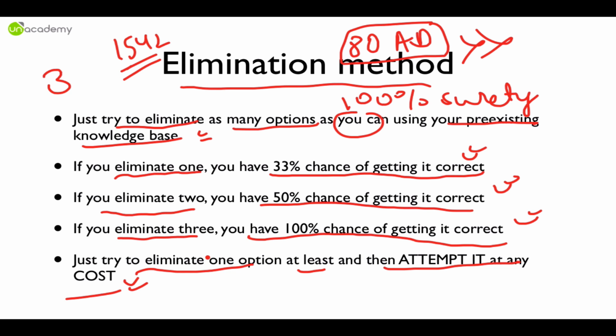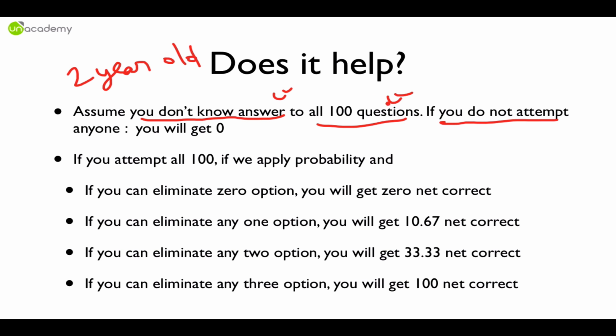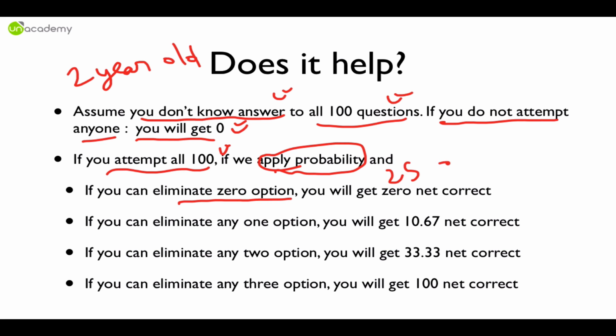How? I'll tell you. So how does it help, or does it help, Roman? Or Roman, are you trying to make a fool of us? See, assume you don't know any answer, okay? You don't know any answer to all the 100 questions. Let's say a 2-year-old kid is asked to fill an OMR sheet. This is the first time he or she is writing. So if they do not attempt any question, they will get 0, right? Absolutely clear. If you attempt all the 100 and eliminate 0 options, let's say after applying probability, you will get 25 correct and 75 wrong.